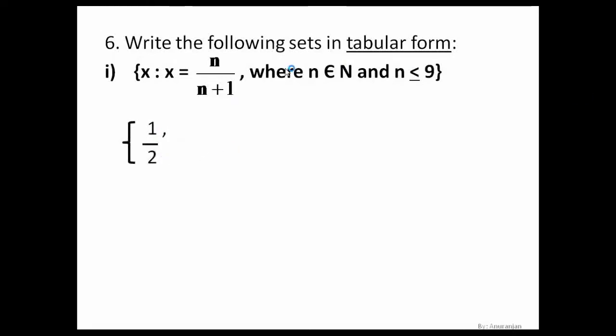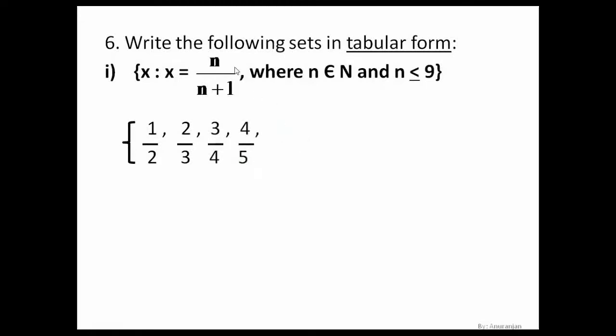Next, where n belongs to natural numbers, let's take 2. That will be 2 by 2 plus 1, so 2 by 3. Similarly, 3 by 3 plus 1 gives 3 by 4. Then 4 by 4 plus 1 gives 4 by 5.